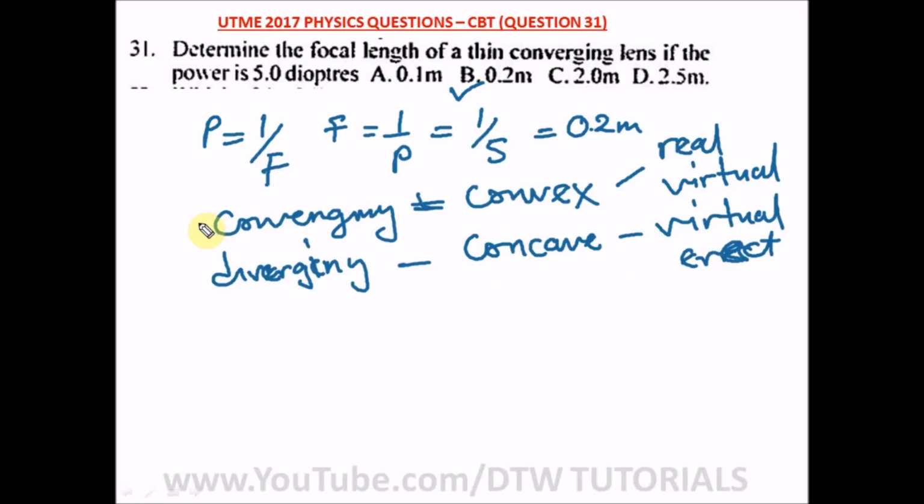And the power of a converging lens is positive, while that of a diverging lens is negative. Don't forget that. So when you see negative as the power of a lens, you should know that that lens is divergent, and is a concave lens. All right, so for this question, our right option is option B.